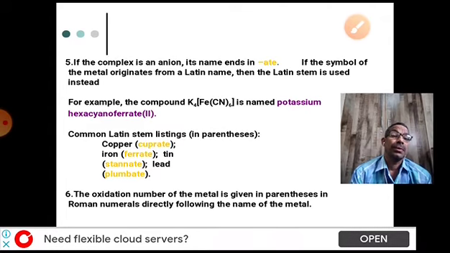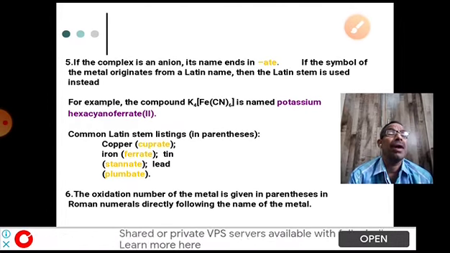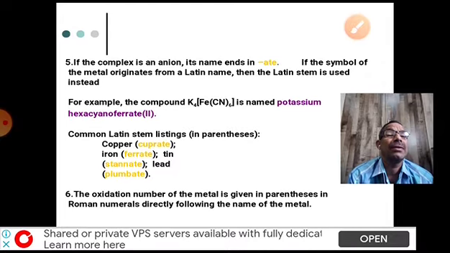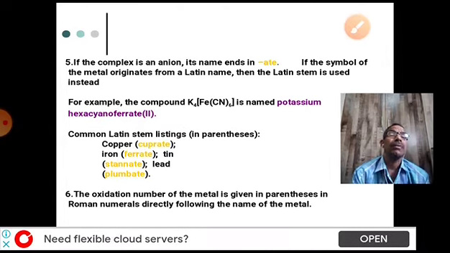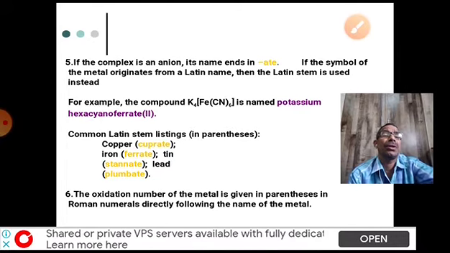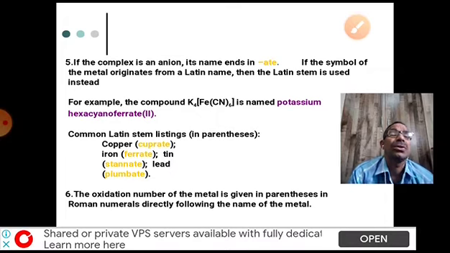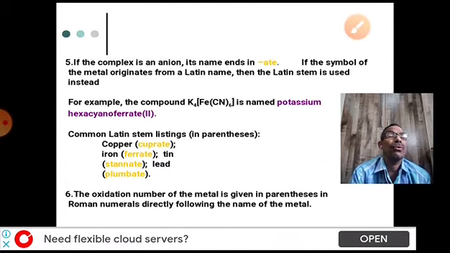If the complex ion is a negative ion, definitely we have to use -ate. We have to add -ate as a suffix to the central metal atom name. For example, potassium hexacyanoferrate(II). So ferrate: iron is ferrum, so for the Greek/Latin name only, you have to add -ate. For copper, cuprate. If iron is there, ferrate.